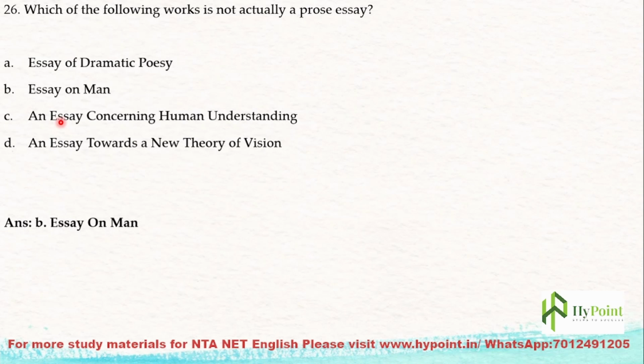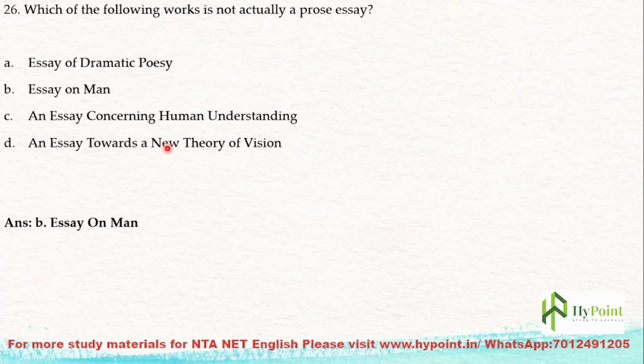And next, which of the following works is not actually a prose essay? Okay. From the given options, which work is not actually a prose essay? Essay of Dramatic Poesy is a prose essay, by Dryden. Essay on Man is not actually a prose essay. The Essay Concerning Human Understanding is by John Locke, and Essay on Man, I think, is written by Alexander Pope.